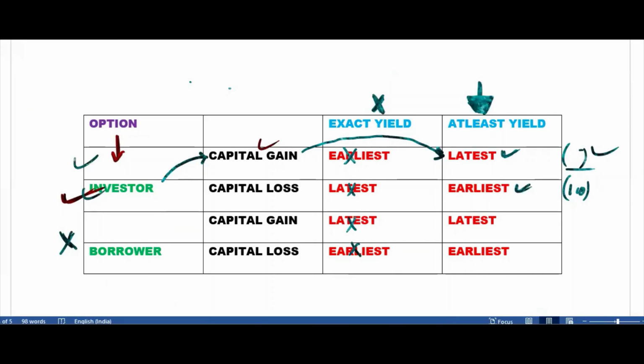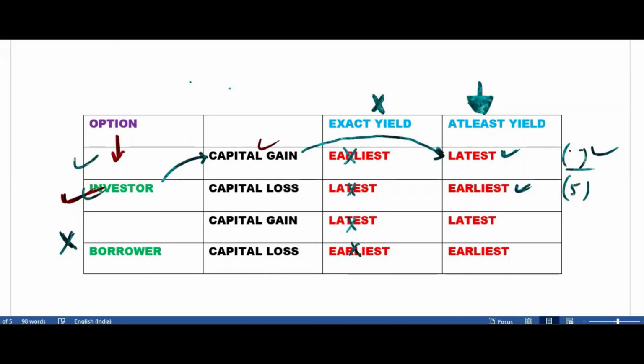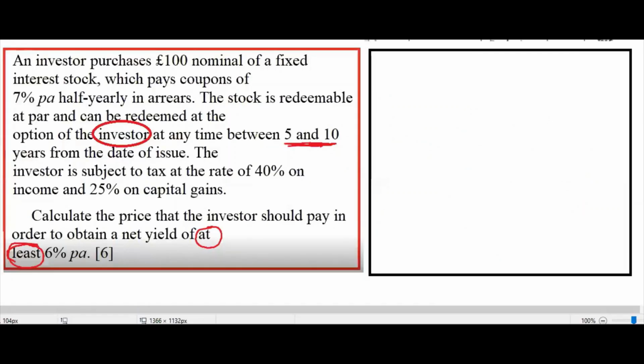Instead of 10, 15, I will write 5, 10. I have to use earliest, meaning 5, and latest, meaning as late as possible, that is 10. I need to decide between these two, so for that I have to see the last column and check whether to take this one or this one. For that, I will have to check for capital gain. Then we'll do the problem. So whether there is capital gain or not, we'll check now.